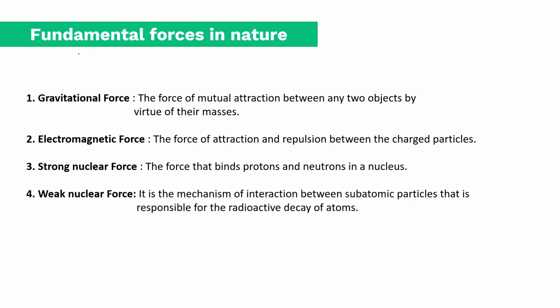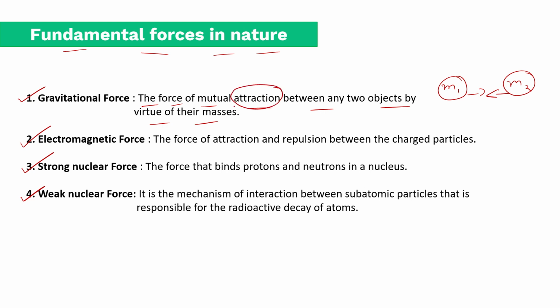So I was telling you, you might get a question from one specific topic. This is the topic. So fundamental forces in nature. There are 4 fundamental forces: gravitational force, electromagnetic force, strong nuclear force, weak nuclear force. So gravitational force is the force of mutual attraction between any two objects by virtue of their masses. So if there are two masses, m1 and m2, the force of attraction, we use only the word attraction for gravity. Gravity is basically an attractive force, and it happens between any two massive objects.